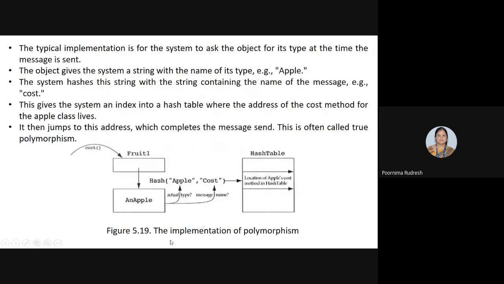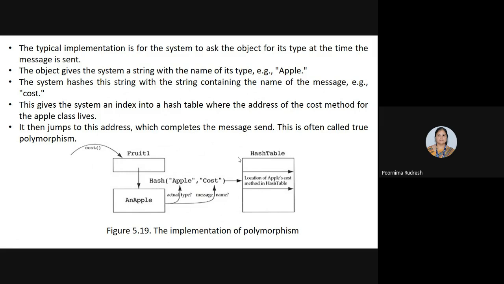We will see the implementation here. Before checking into this implementation, when we are talking about polymorphism, we have two types of polymorphism. One is called true polymorphism, and the second one is simply called polymorphism or pure polymorphism.